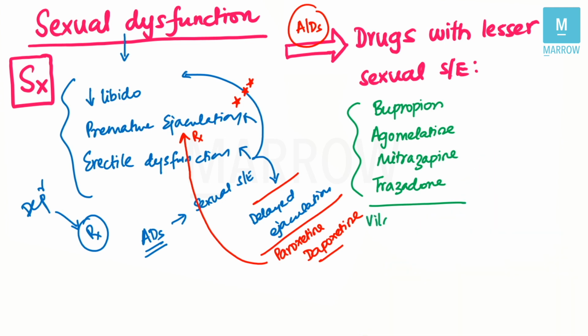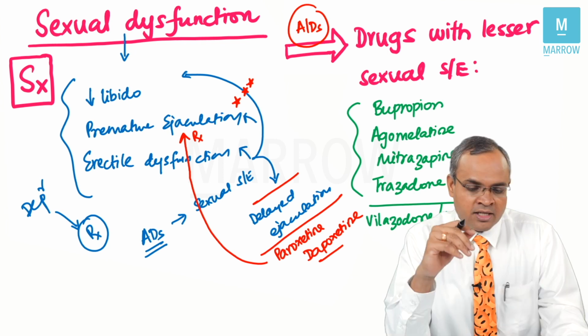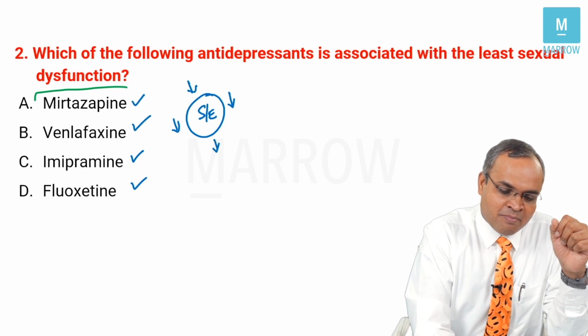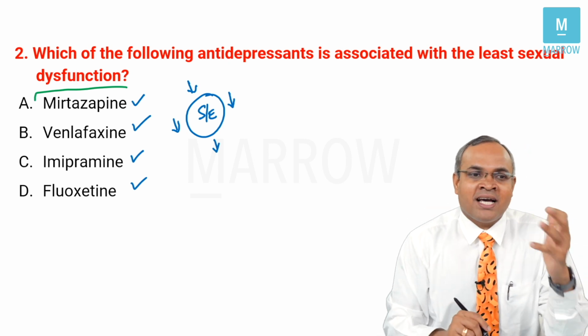One is called vilazodone. Another drug is called vortioxetine. So these are also drugs which are known to cause lesser sexual side effects. So what is the answer for this question? The answer would be mirtazapine, which is a better choice compared to the other drugs.